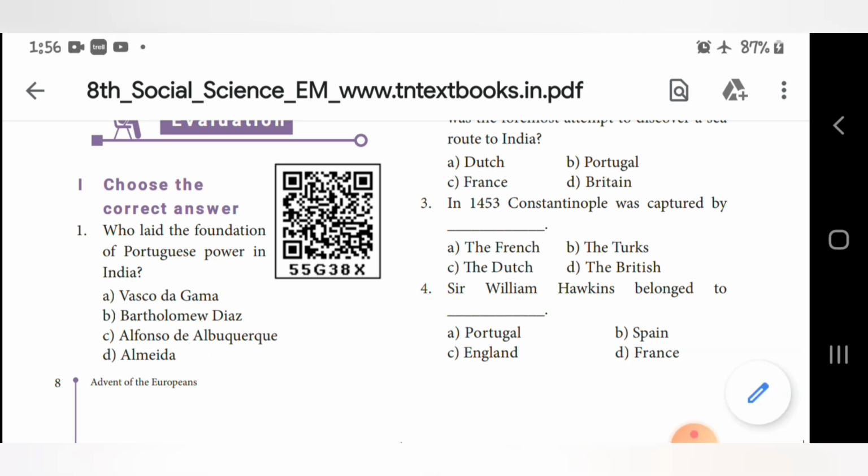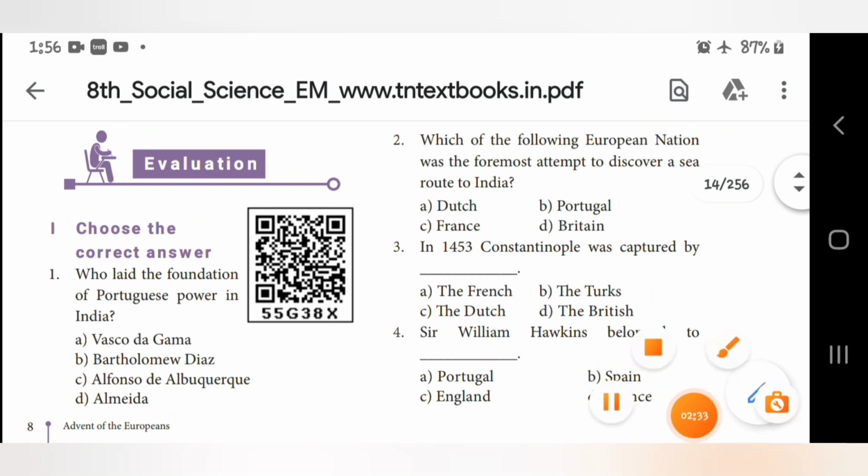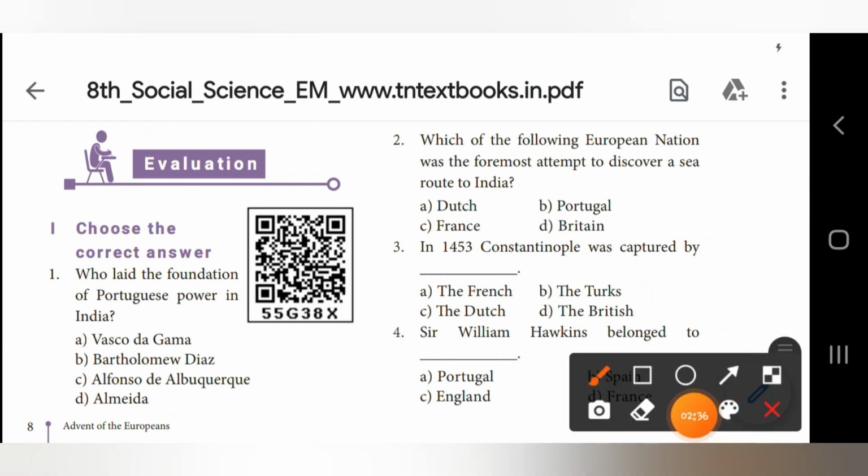Second one, which of the following European nations was the foremost to attempt to discover a sea route to India? The answer is B, Portugal.